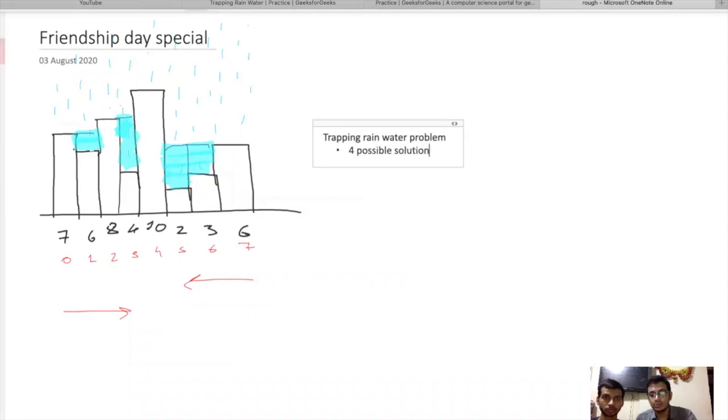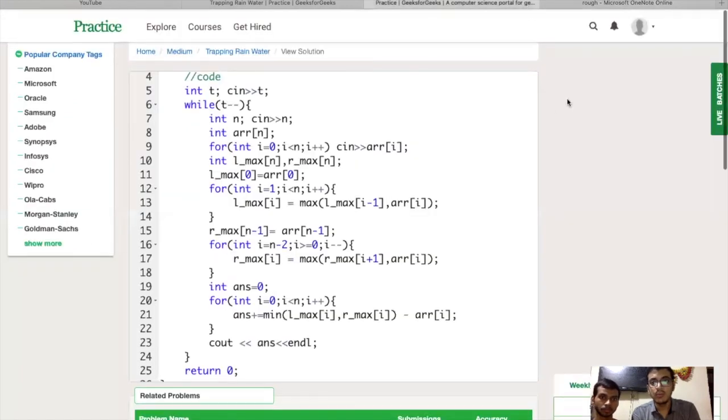Until now we have discussed two possible solutions, one naive solution and second an optimized solution, a big O of n solution. The time complexity of the efficient solution is also big O of n. Time complexity and space complexity are both big O of n, as it requires auxiliary space; we are making an extra array.